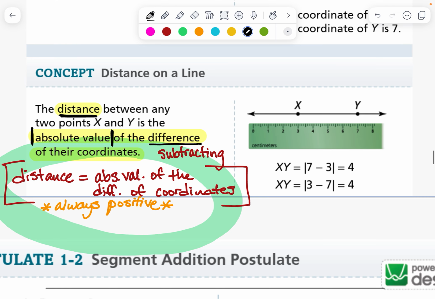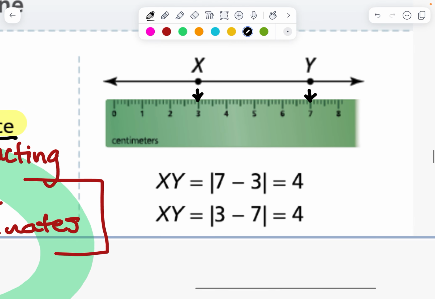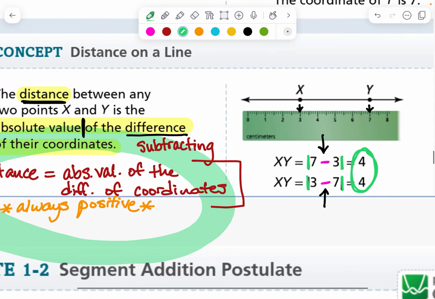We also have this concept of distance on a line. Distance is how far apart two things are. Okay, so if we went over here and we said x is at 3 and y is at 7, you could find their distance if you look right here. You subtract the two numbers, you find their difference, and then you find their absolute value. Remember, absolute value is always positive. So it doesn't matter which order the numbers go in, you're going to get a matching answer. If you don't, you should check.